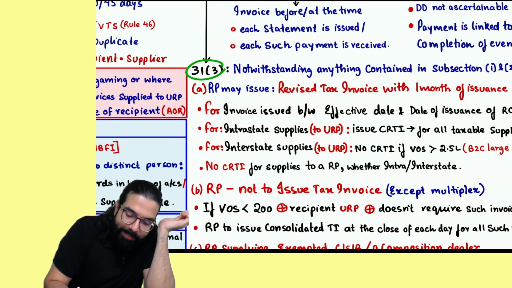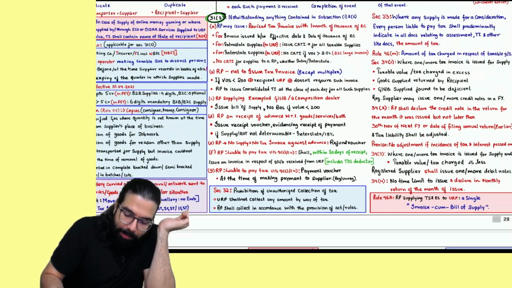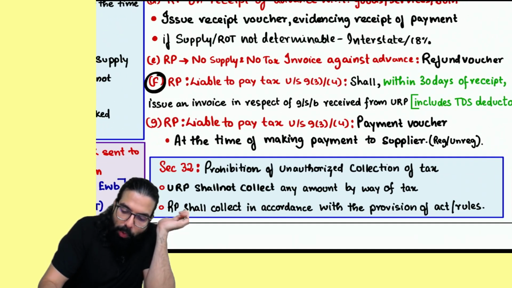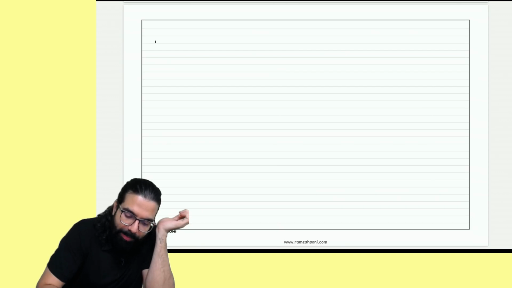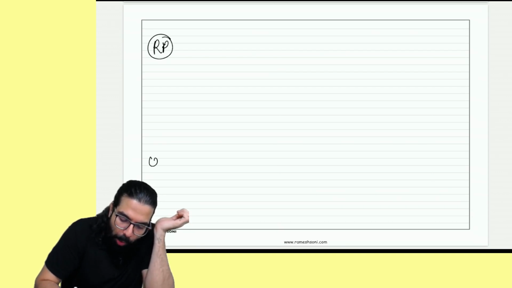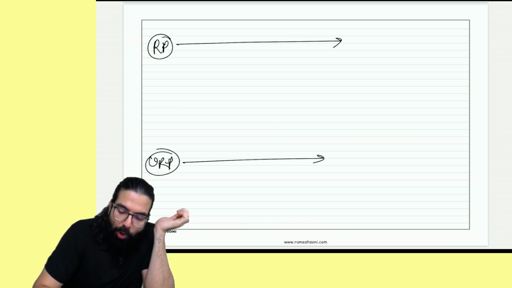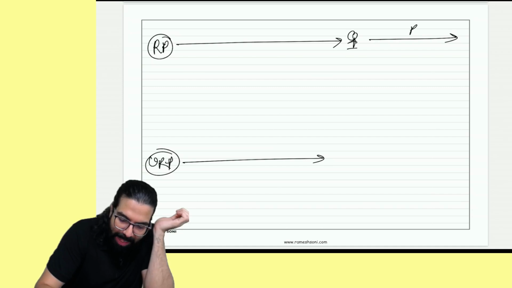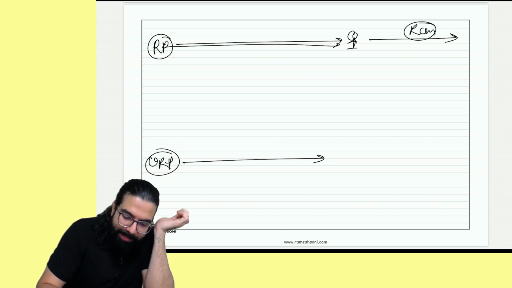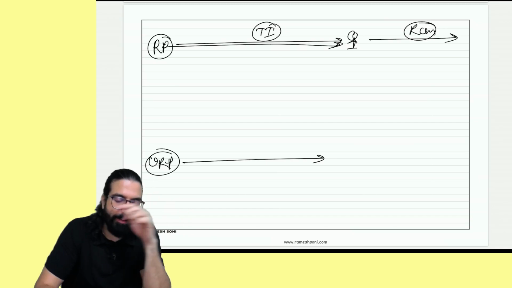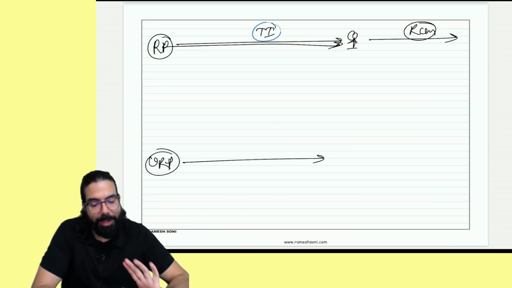See, Baba. In section number 31(3), they used to say that if you are receiving services, everyone, from a registered person or an unregistered person, if he has given you a service on which you have to pay GST under RCM, if he is a registered person, he will give you a tax invoice. Correct, sir? I don't have to make any invoice. He will give me a tax invoice.